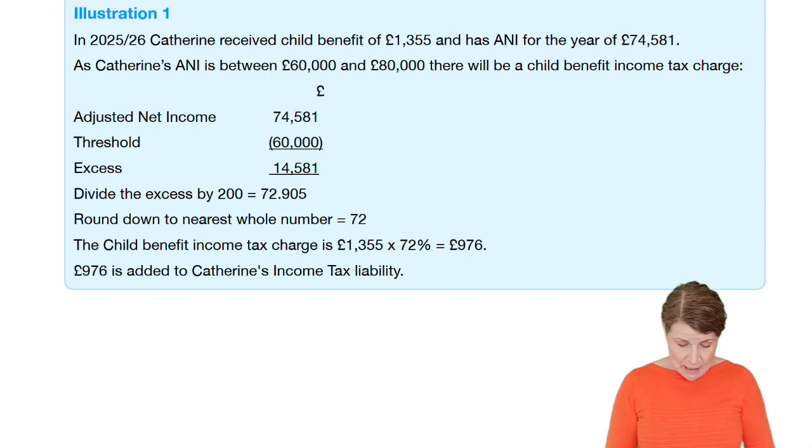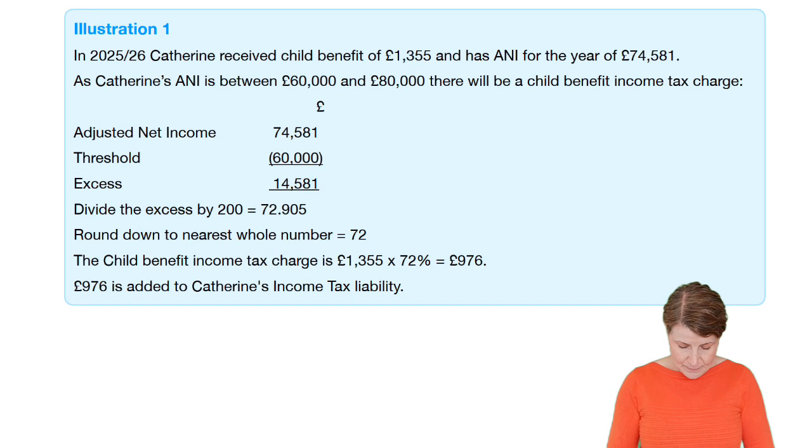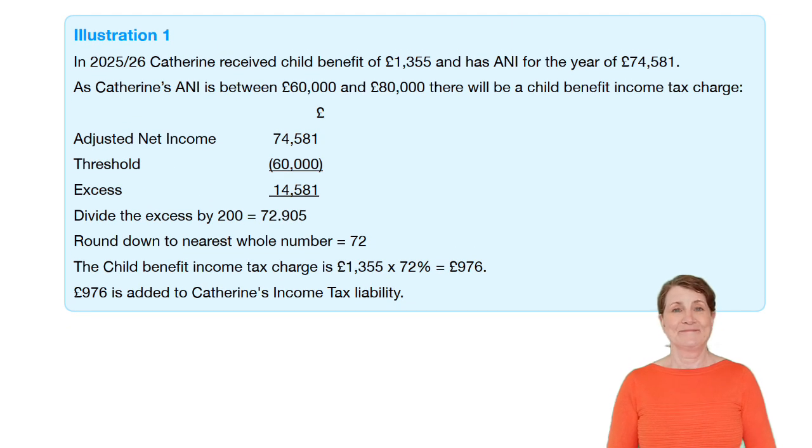So in this case, we are assuming that Catherine is the higher taxpayer. She could be a single parent, who knows? But we're saying that she's got the higher adjusted net income of the two. The tax charge will land on her. And what that means is 72% of that 1355 child benefit that she's received during the year needs to be paid back. And the way in which it's paid back is we add it to Catherine's income tax liability. So watch out for that child benefit tax charge.